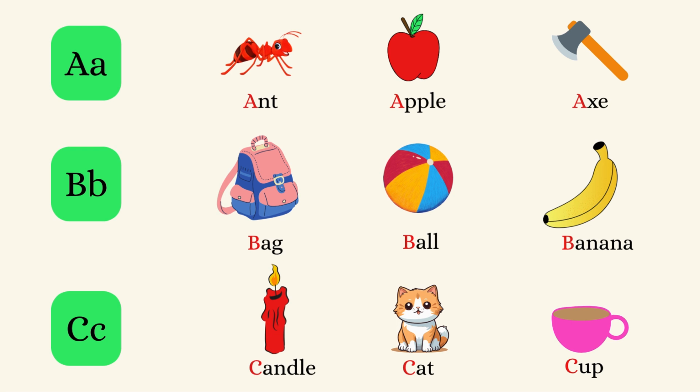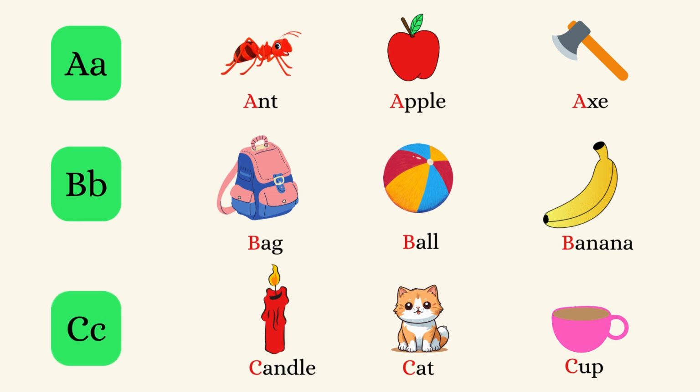Let's say the name and sound of each letter. A. The sound is A. B. The sound is B. C. The sound is K.